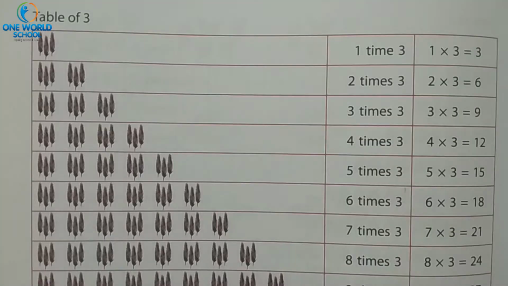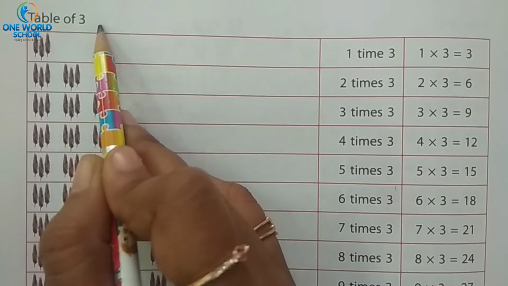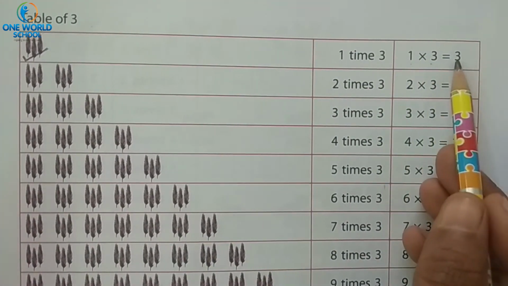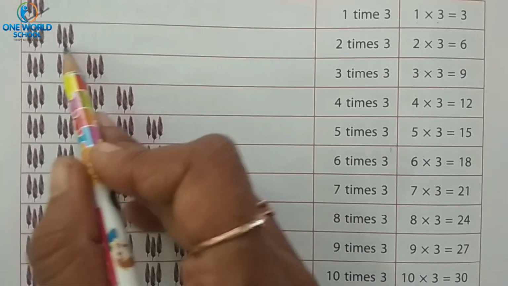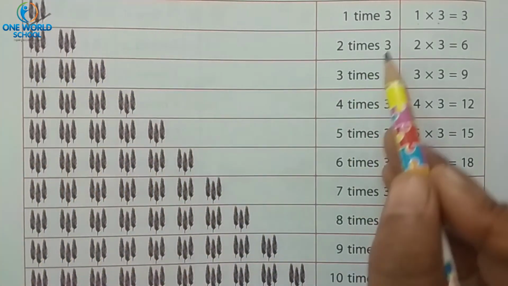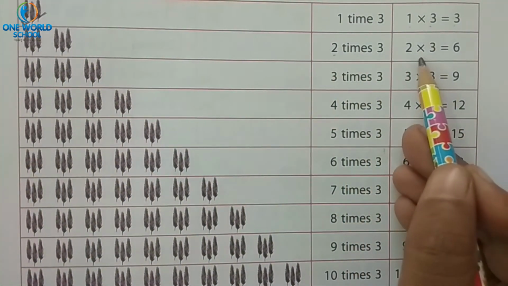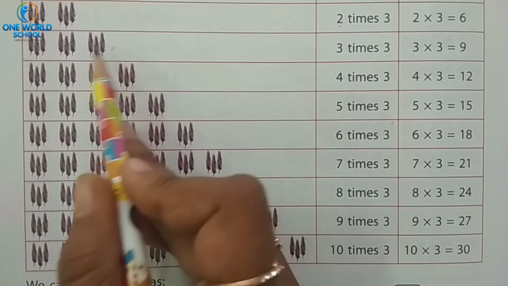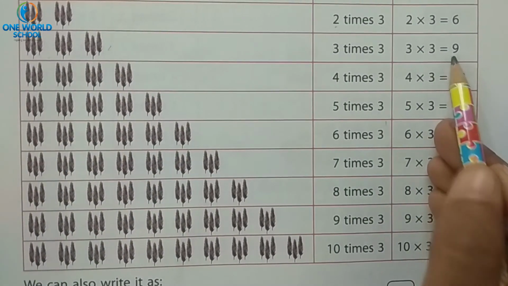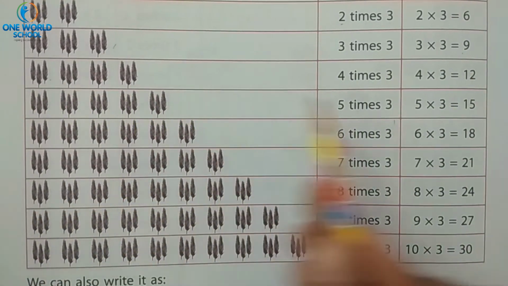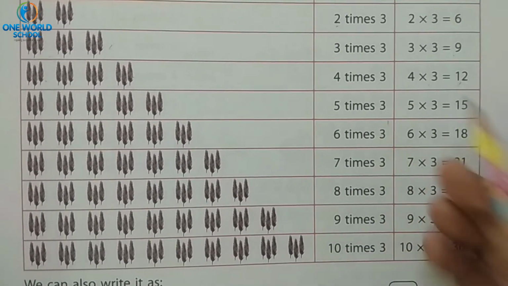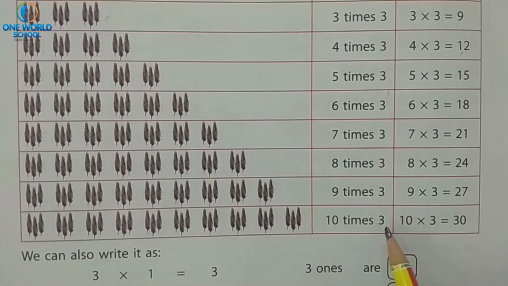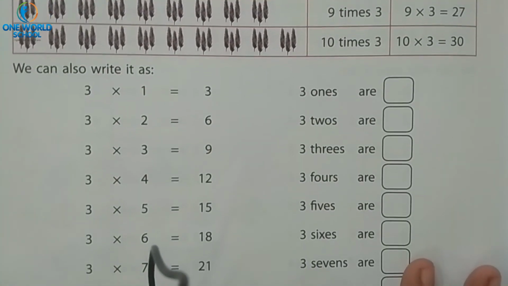Take next page. Same way, table of 3. See, if we are counting 3 for 1 time, so 1 three is 3. If we are counting 3 for 2 times, 3 plus 3, so 2 times 3 means 2 threes are 6. Then 3 times 3, so 3 threes are 9. Then 4 times 3, so 4 threes are 12. Understood or not? Yes. Like this you can go till 10 in the table of 3.